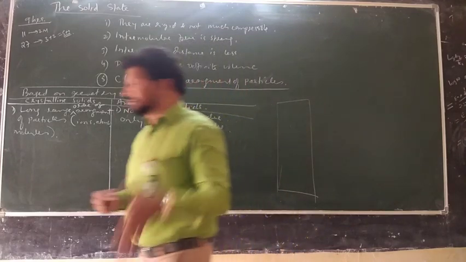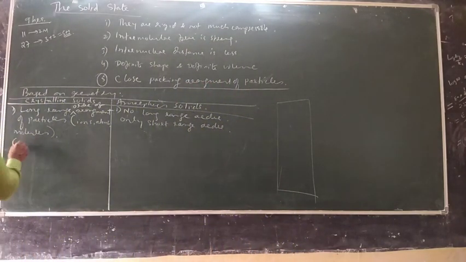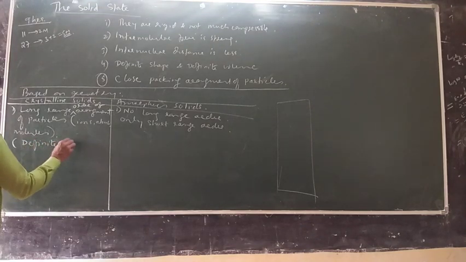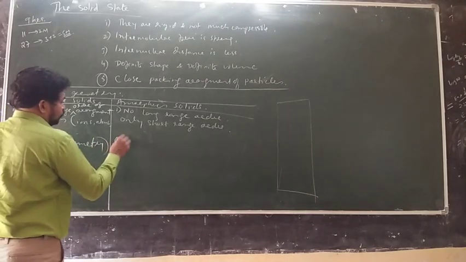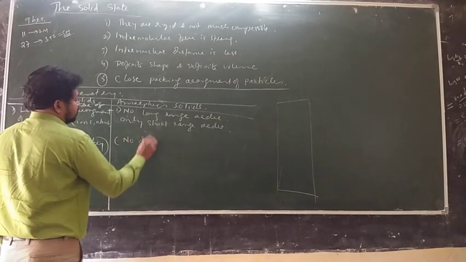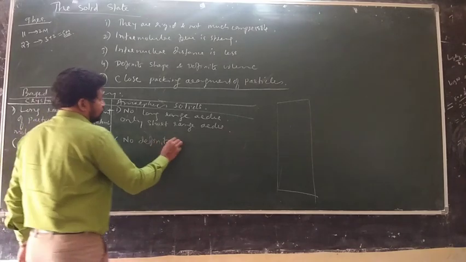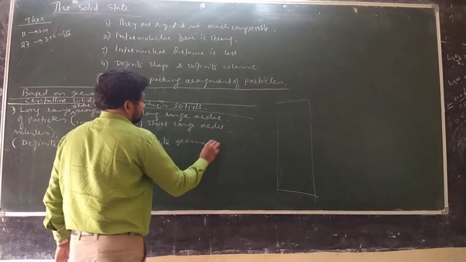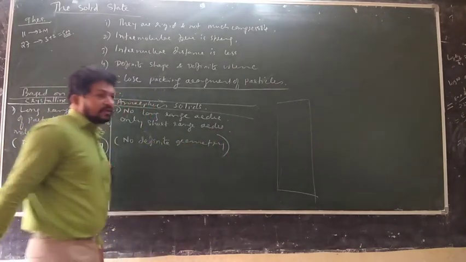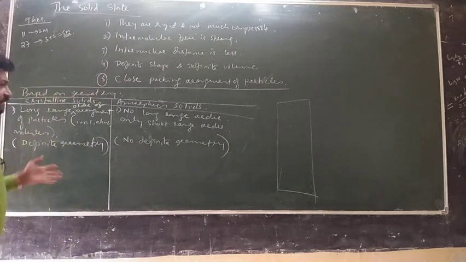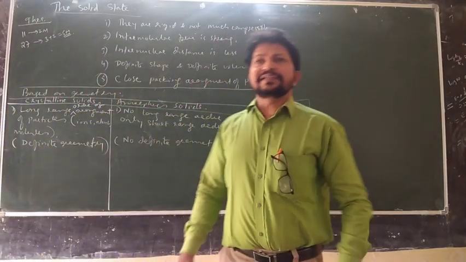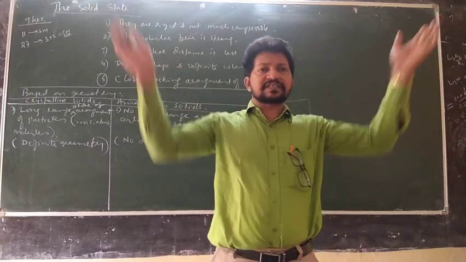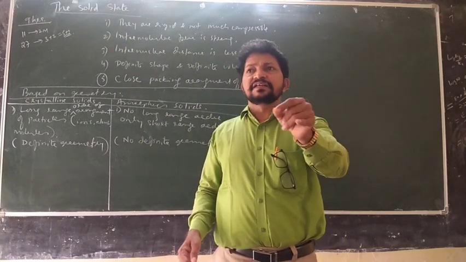This can be summarized in this word, definite geometry, because of the long range order. And here you can say no definite geometry. So in geometry, there are different types of geometry. For example, cubic system: the entire crystal resembles the cube.